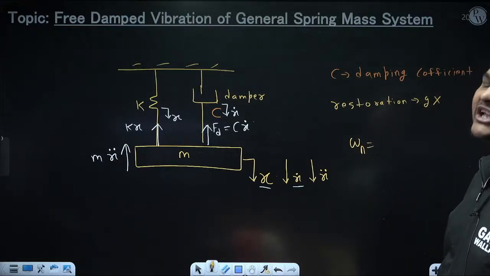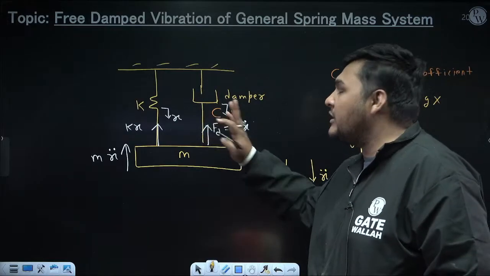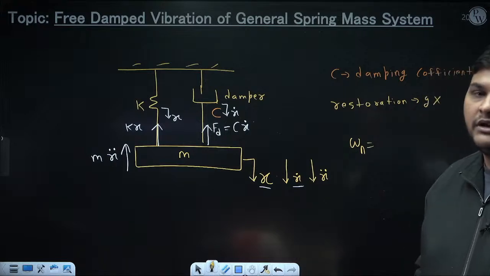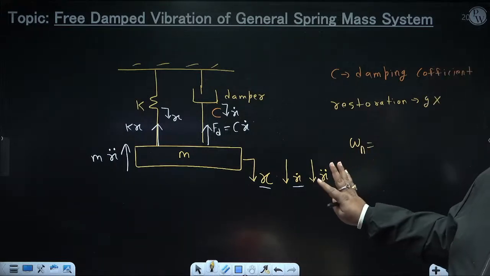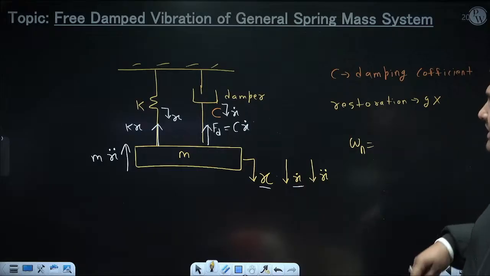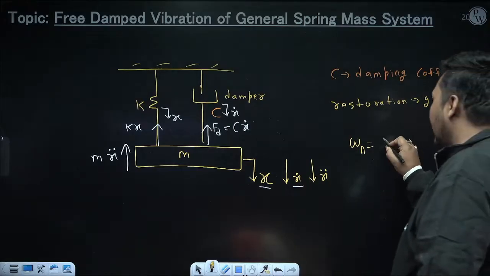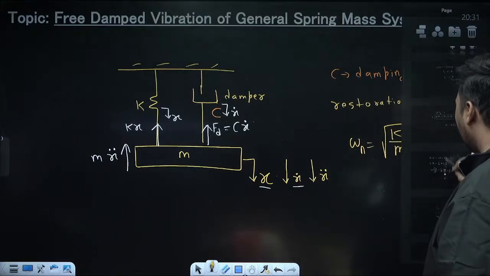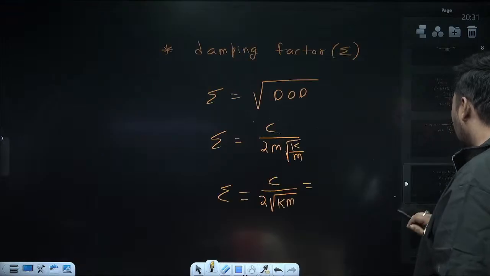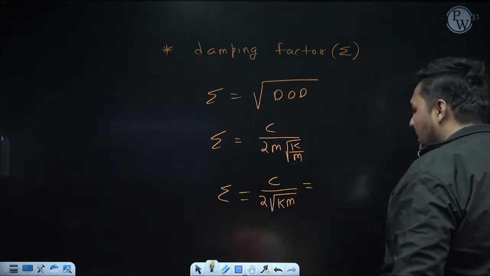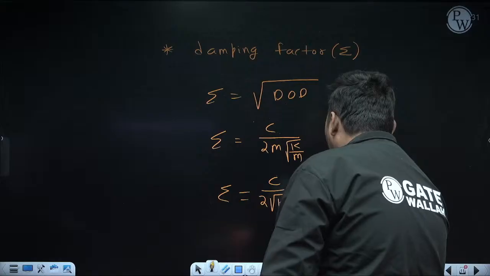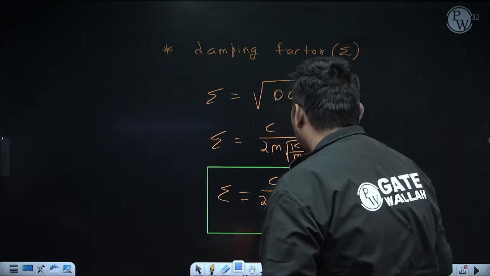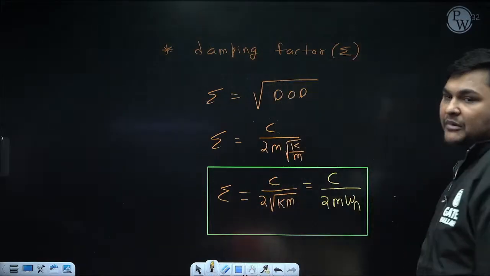So omega n is the natural undamped frequency. Undamped means if there is no damper, then the frequency of this vibration is omega n, which is a constant for this system. And we already discussed that for a general spring mass system, omega n is root k by m. So root k by m is nothing but omega n, the natural undamped frequency of this system. So if you want, you can replace root k by m by omega n. So this expression will become c upon 2m omega n. Ultimately, both are the same expression. This relation we will remember. So this is the formula to calculate damping factor zeta.